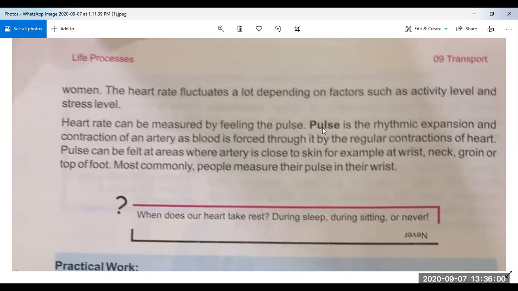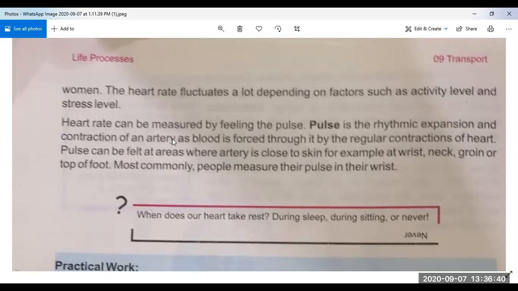So what is pulse? This is the definition of pulse. Pulse is the rhythmic expansion and contraction of an artery as blood is forced through it by the regular contraction of the heart. So pulse is a rhythmic expansion and contraction of an artery. It is an artery inside the body and it shows expansion and contraction. It expands and contracts all the time.